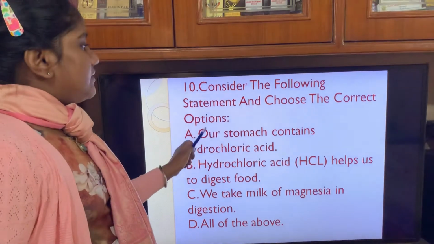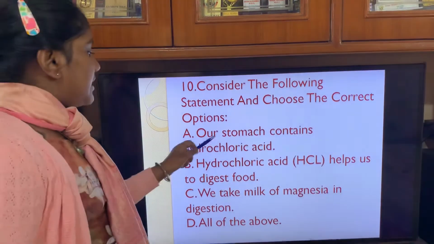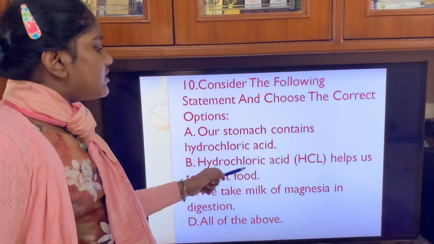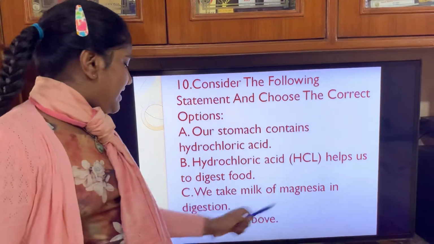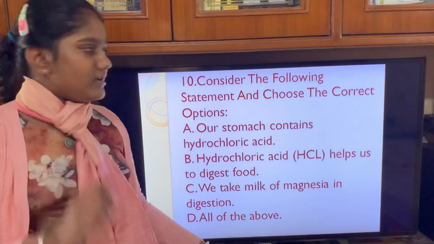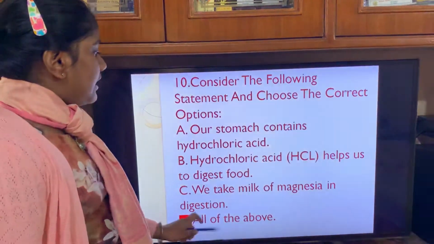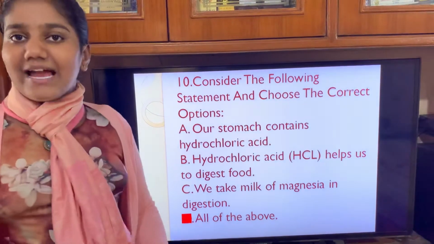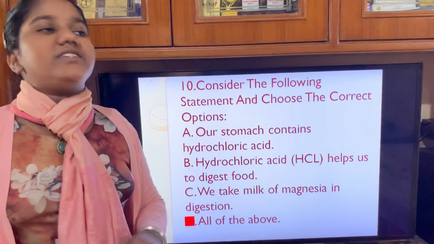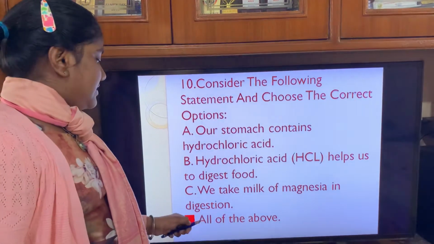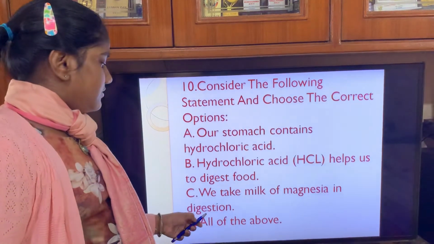Consider the following statement and choose the correct options. Our stomach contains hydrochloric acid. Hydrochloric acid, HCl, helps us to digest food. We take milk of magnesia in digestion. All of the above. So let's see the answer. All of the above, because our stomach contains hydrochloric acid, and hydrochloric acid also helps us to digest our food, and milk of magnesia helps us in digestion.